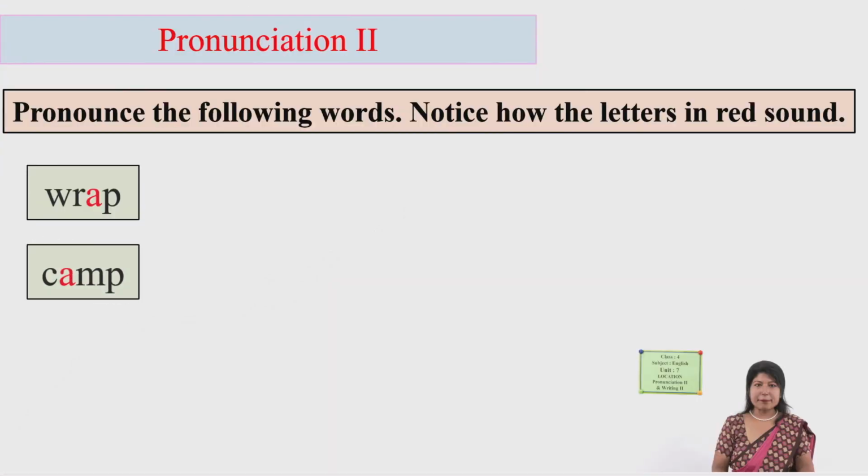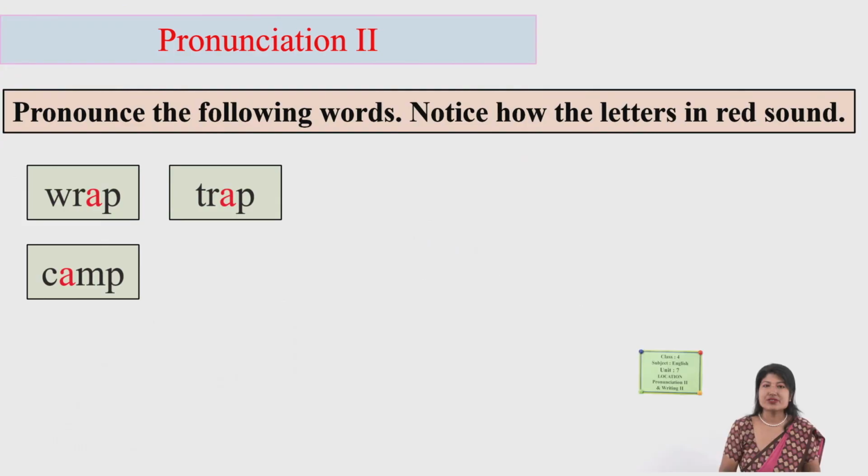Camp. Camp. Feel it. So it's not rounded, flat. Camp. Trap. Damp.